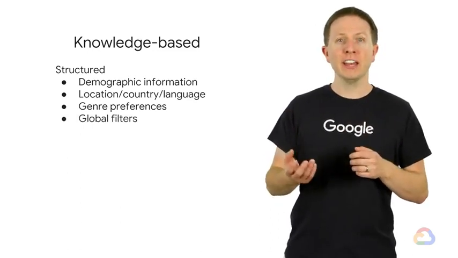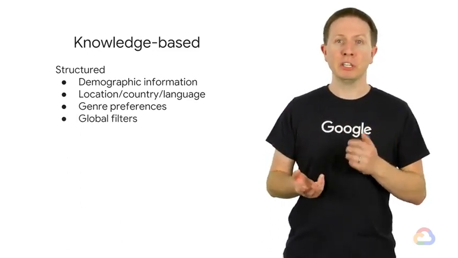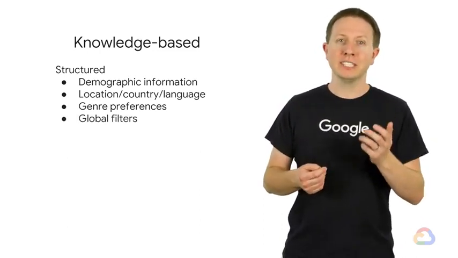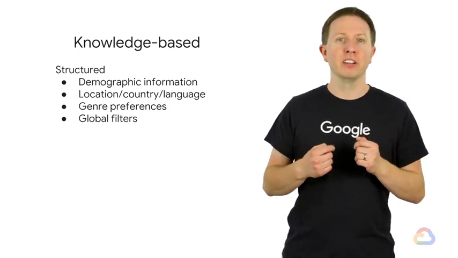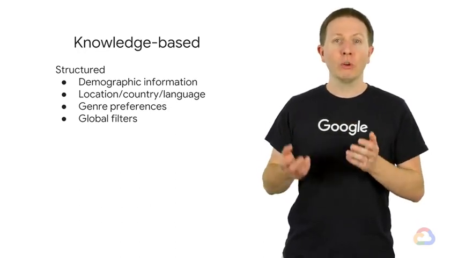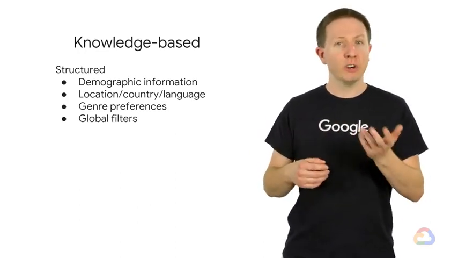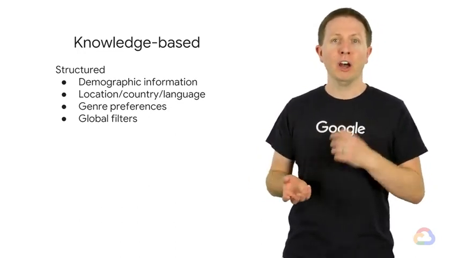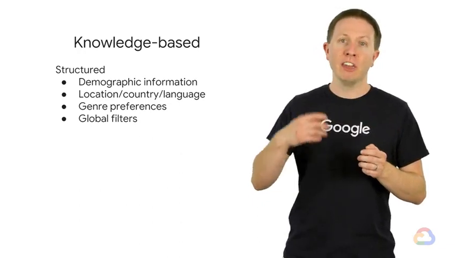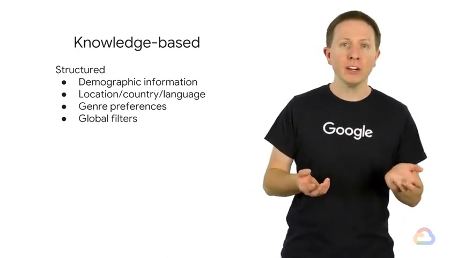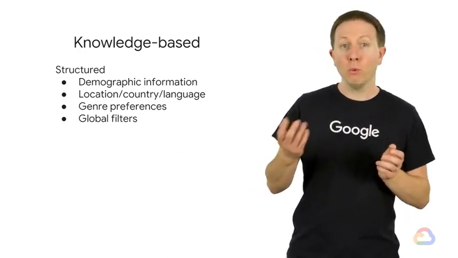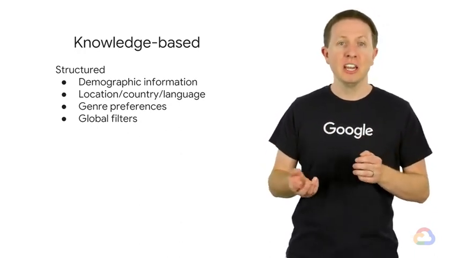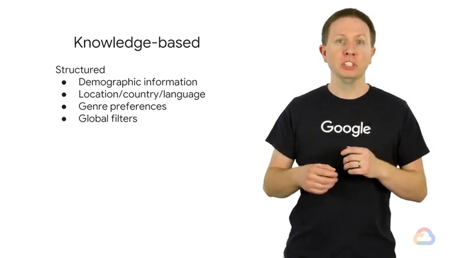Furthermore, building off of that, global filters set by users can be used as another data set for our knowledge-based recommendation system. These somewhat take the genre preferences a step further, because when we choose to filter things out, we are choosing for some things to remain. For instance, beyond just wanting only certain genres and filtering out the others, we could apply other user-chosen filters, such as they only want movies with an average rating of 4 or higher, or movies that have been nominated for or have won an Academy Award.